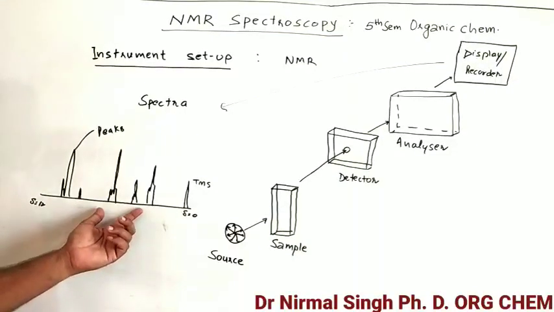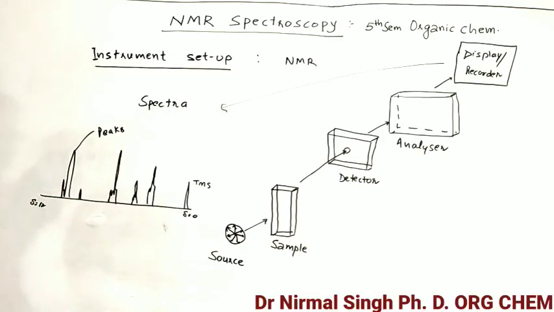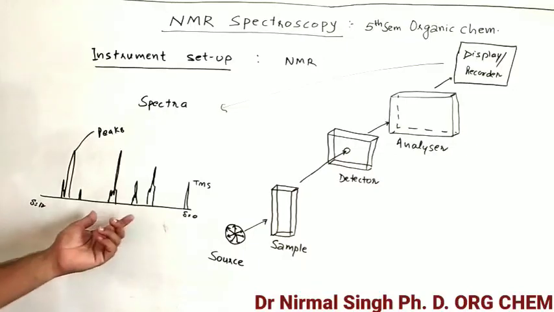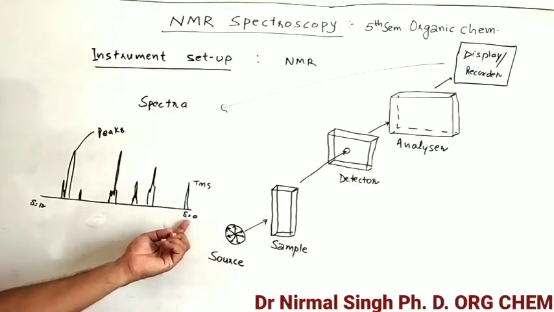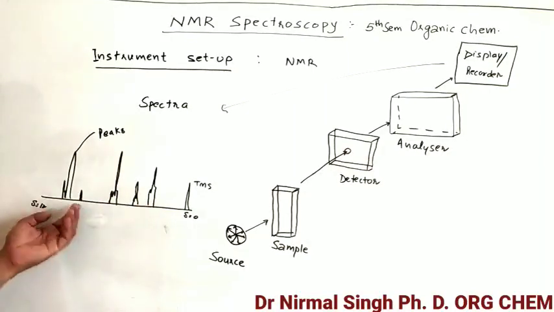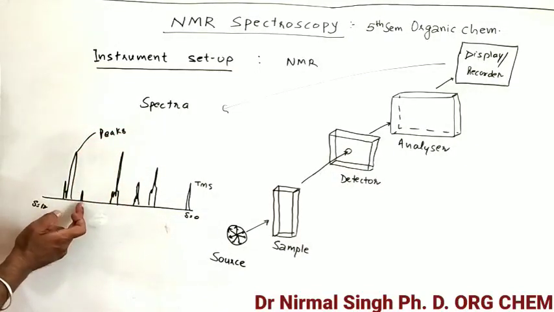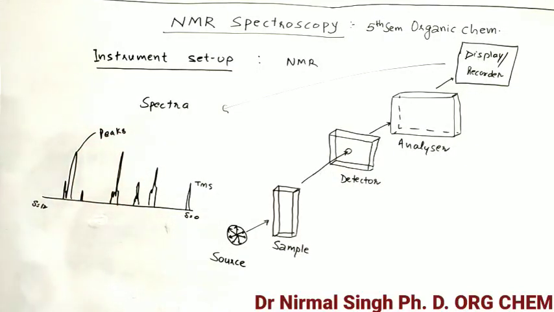So this is the spectra which we get, just like an ECG. When we do an ECG at the hospital, we get a strip of paper with lines going up and down. Here we get a spectra of this type. At the end we have a small peak at delta 0, that is of TMS, tetramethylsilane; we will discuss why it is used and where it comes from. These are the various peaks with different intensity. Some are of more intensity, some are of small intensity. That depends upon the nature or the structure of the organic compound.